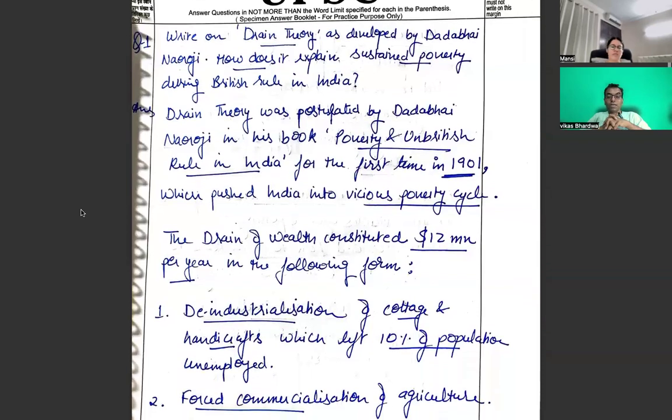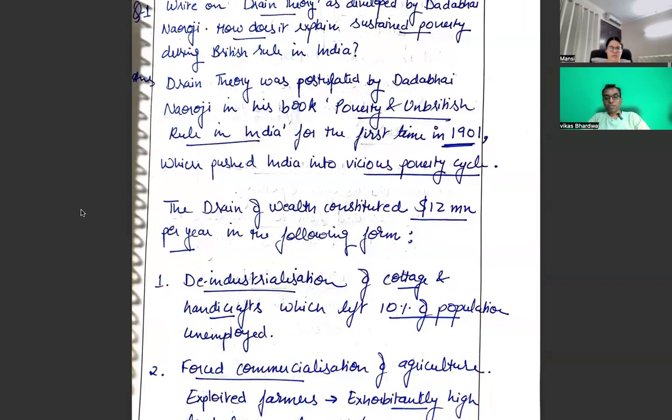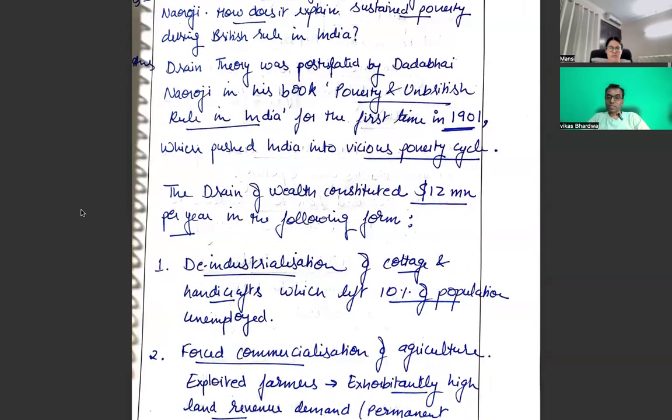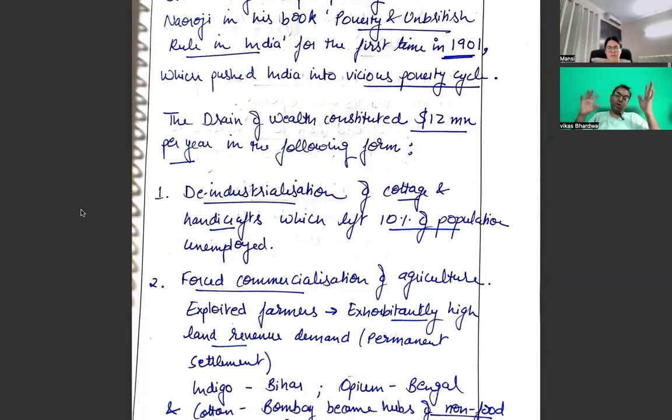So let's start. Drain theory was postulated by Dadabhai Naoroji in his book Poverty and British Rule in India for the first time in 1901, which pushed India into a vicious poverty cycle. Correct. So he is actually talking about the last 30 years or so before the book came up.